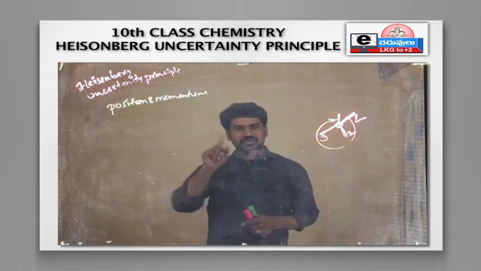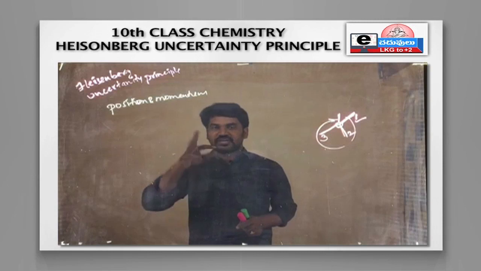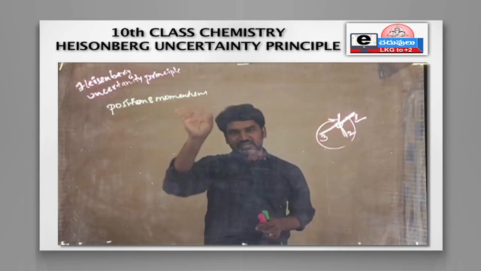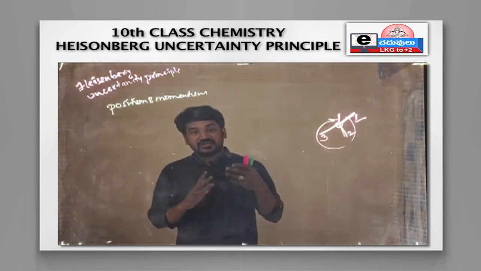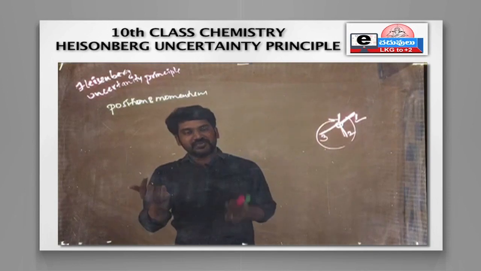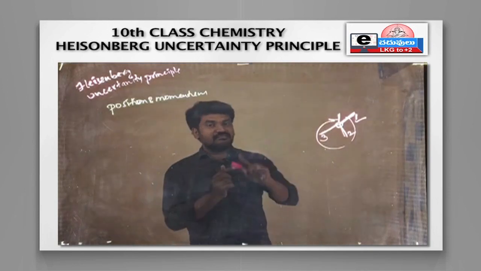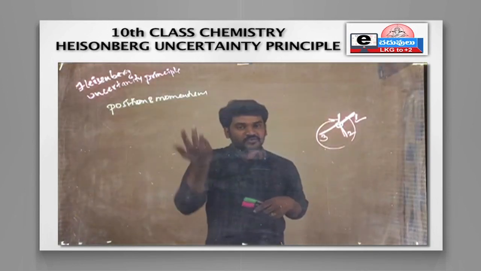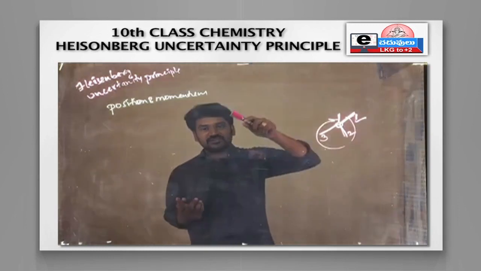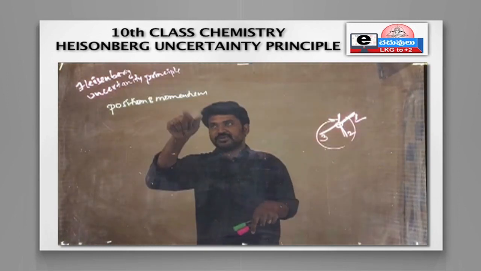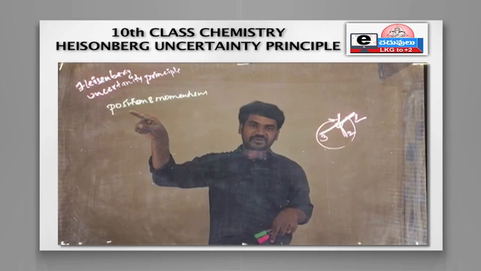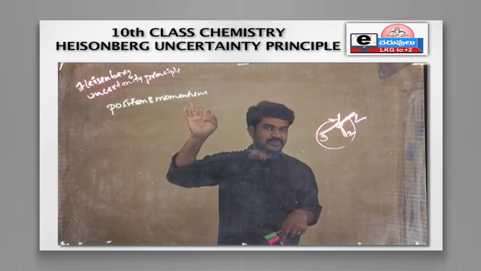when it is in momentum, that is when it is revolving, we cannot identify the position of the particular hand, right? So that means you are not able to find the position. That means it is having a particular velocity. But if you are able to find the position, the velocity must be 0. When it becomes 0, then you are able to find this. But that thing should not happen, right?